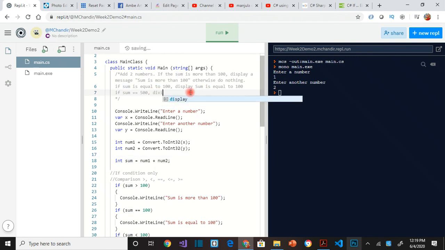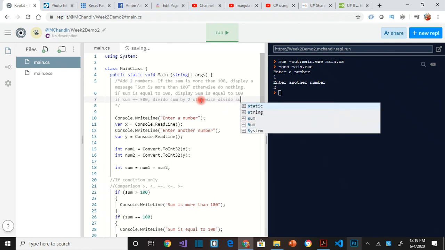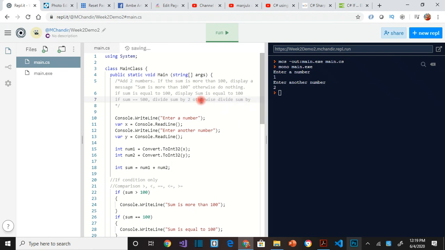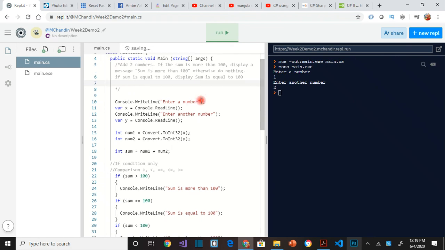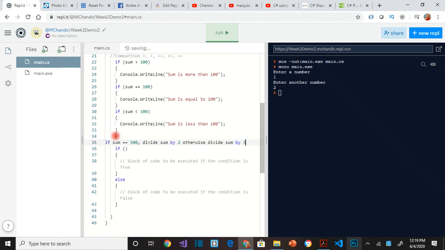Okay, divide sum by 2. Otherwise, divide sum by 3. If we have this crazy condition: if the sum is equal to 500, divide the sum by 2. Otherwise, divide the sum by 3.